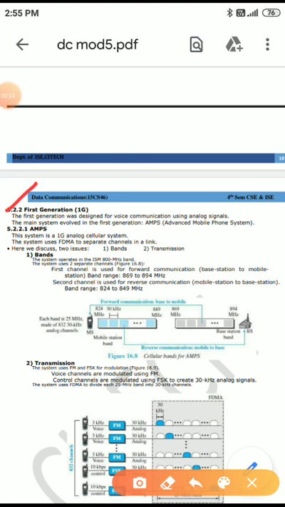Okay, first generation. 1G was designed for voice communication using analog signals. What is the purpose of 1G? It is designed for voice communication using analog signals. The main system evolved in first generation is AMPS. What is meant by AMPS? Advanced Mobile Phone System.